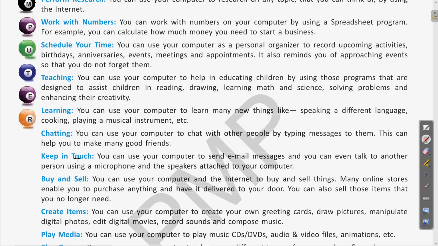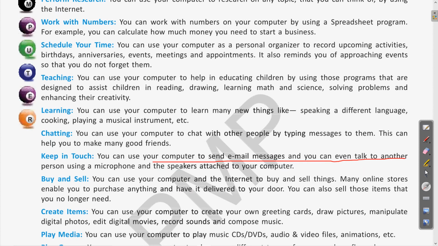So let us see what this is. You can use your computer to send email messages, and you can even talk to another person using a microphone and speakers attached to your computer. So you can see here that you can be connected with your friends and your family members with the help of the computers. It enables us to communicate with our relatives and loved ones.